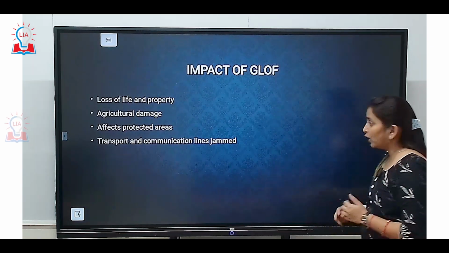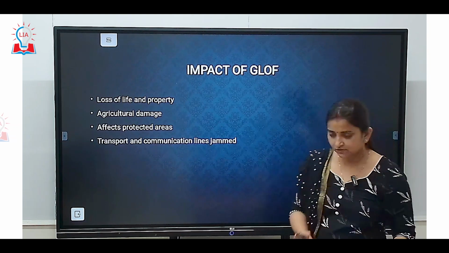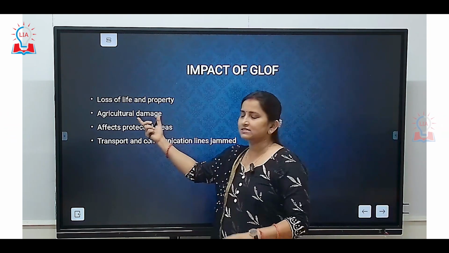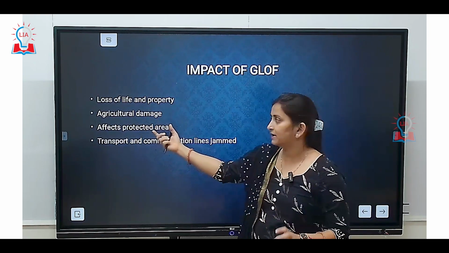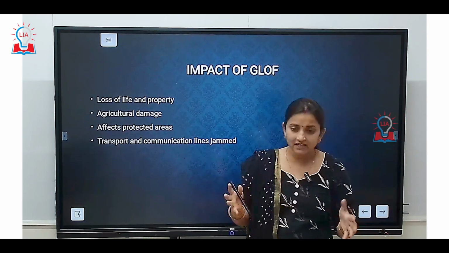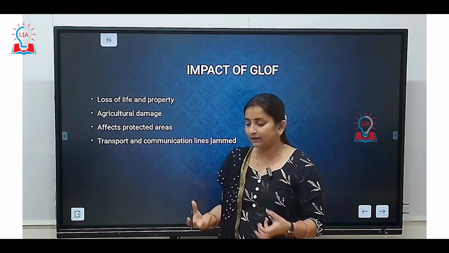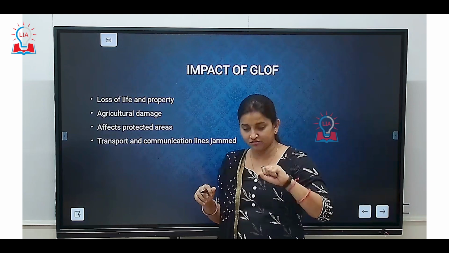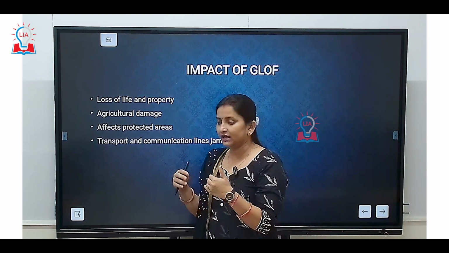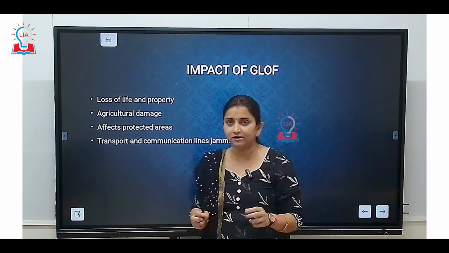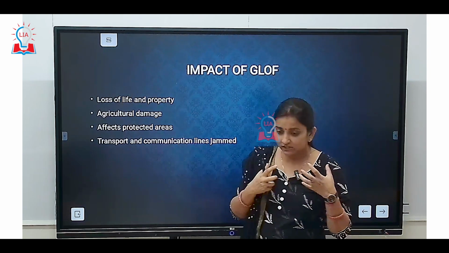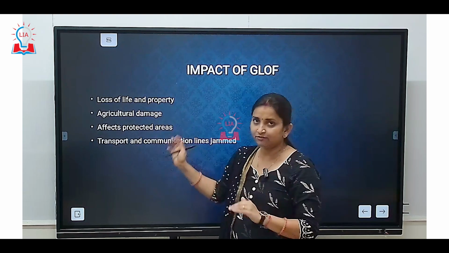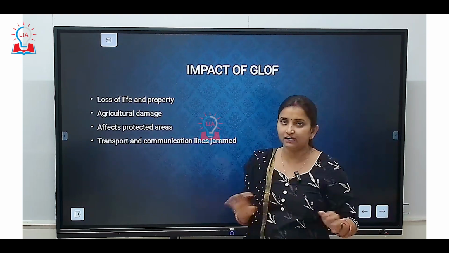So what is the impact? As we have seen in the case of Sikkim or in the 2013 Uttarakhand floods, it causes immense loss of life and property. And the extent of it depends upon whether it is a GLOF or combined with a cumulonimbus rainfall or an excessive amount of rainfall in a short period of time. So depending upon the scale of the disaster, the loss of life and property, and the extent of it, will be defined accordingly.